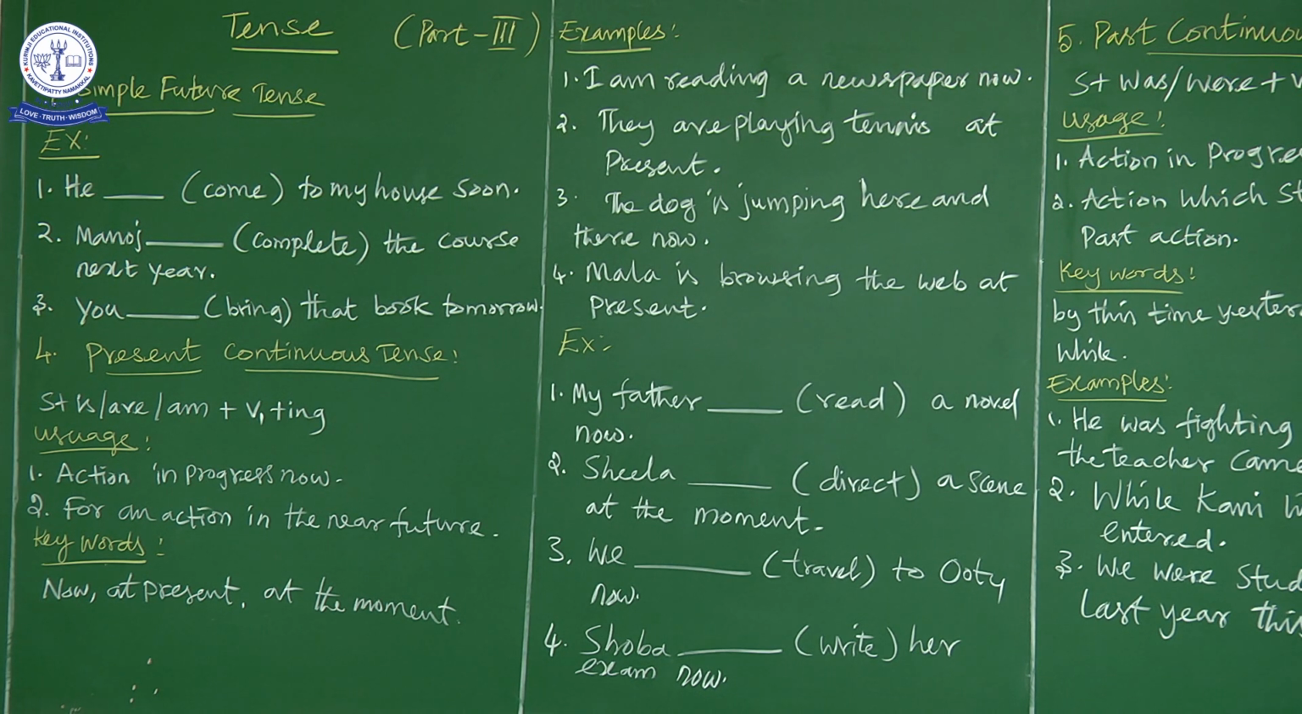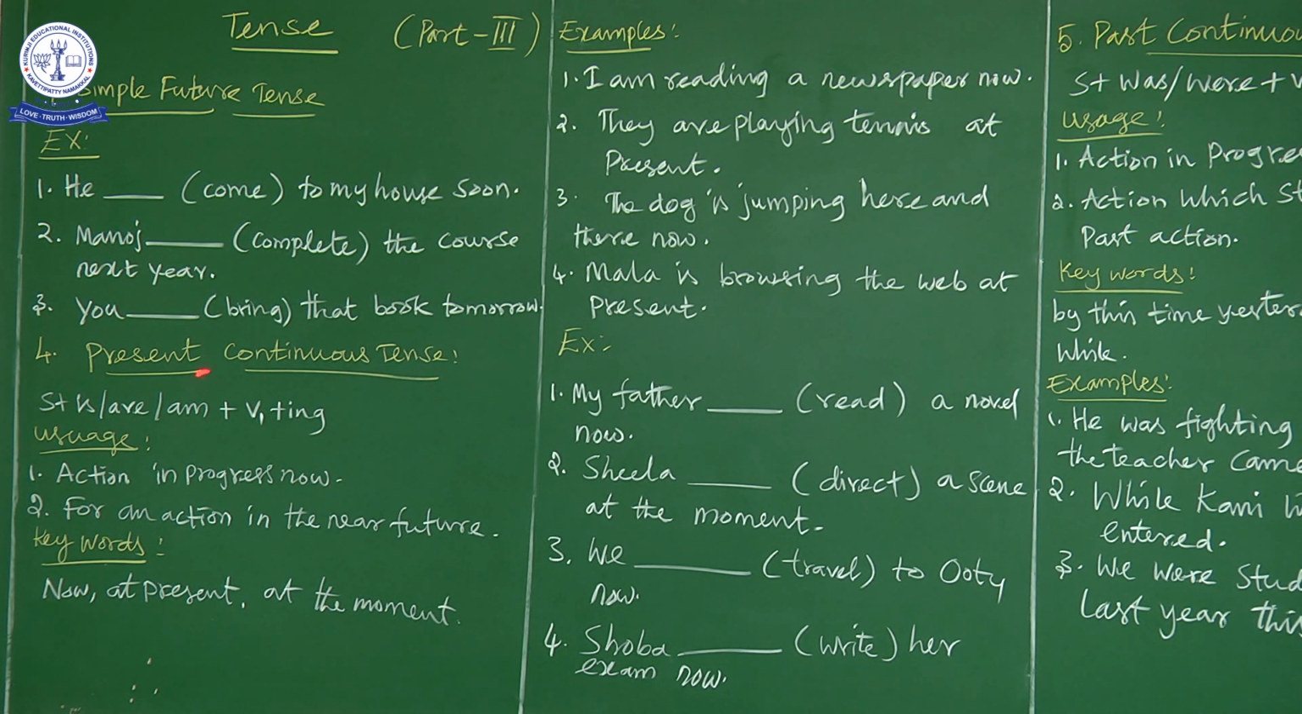Next we are moving on to the continuous tenses. In the continuous tenses, the first one is present continuous tense. So we have completed simple tenses, that is simple present, simple past and simple future. Now we are moving on to the continuous tenses. In the continuous tense, first one, present continuous tense.